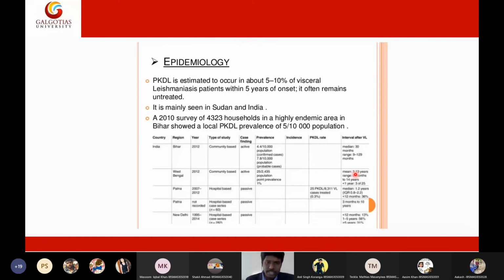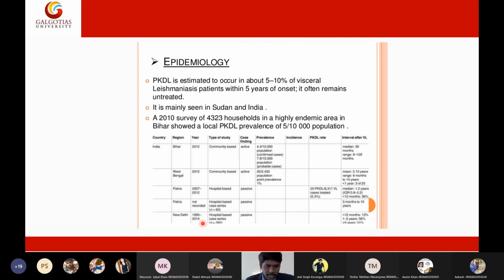So the most affected states in India with the leishmania infection are West Bengal, Patna, and New Delhi. So Bihar, Bengal, Patna, and New Delhi are the most affected states in India. So kindly take this thing seriously. The Leishmania infection is a serious concern. Especially in Patna, PKDL cases are very high. Post Kala-Azar dermal leishmaniasis cases are very high in Patna, and in Bihar, almost 4.4 people out of 10,000 are getting infected by or suffering with leishmania infection.